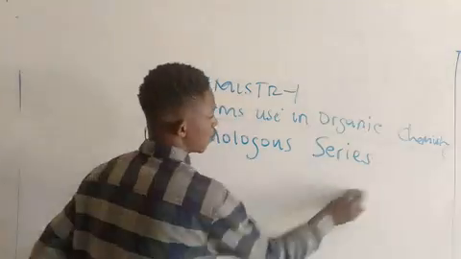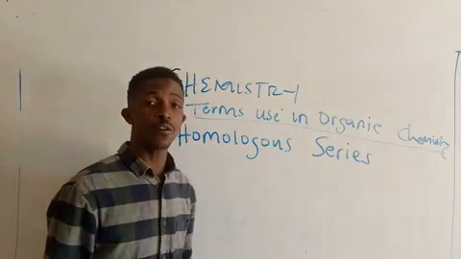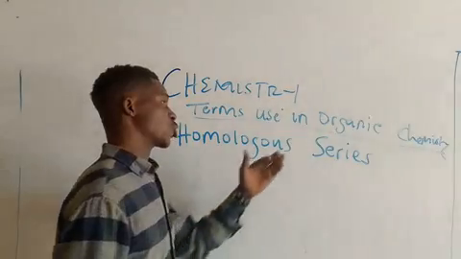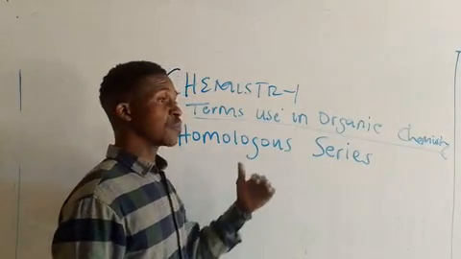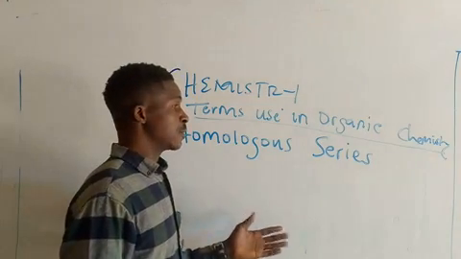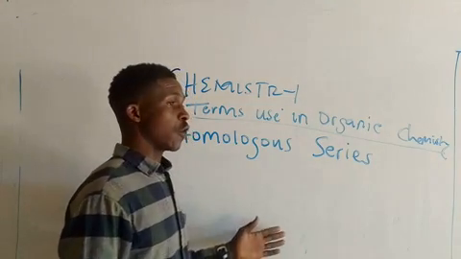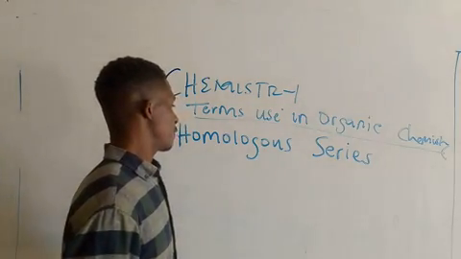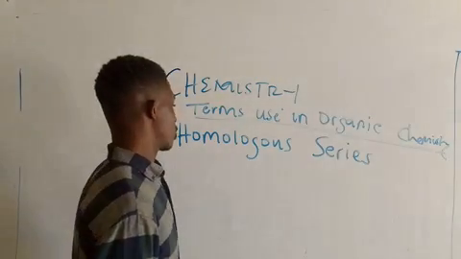Number 3, each member of the series differs by the molecular formula CH2. As I said earlier, each member of the series differs by CH2. Very, very important.